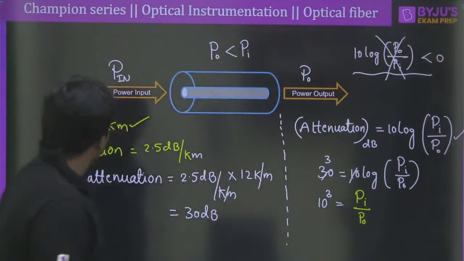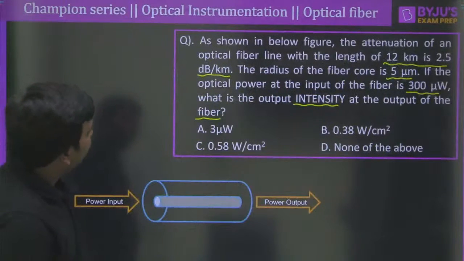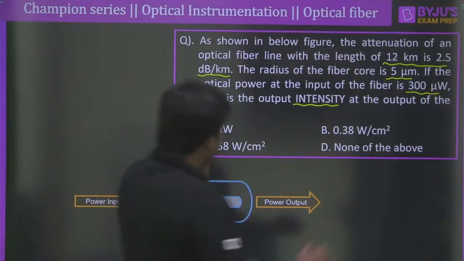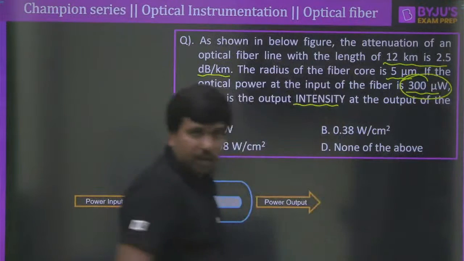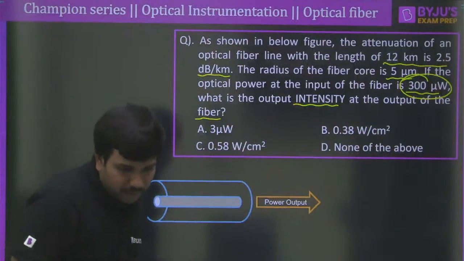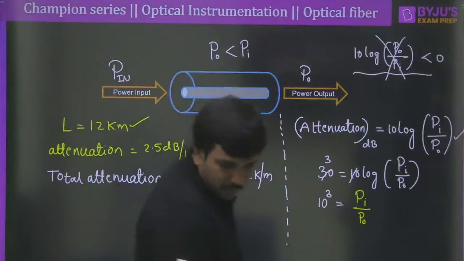So look at it logically: what was the input power? The input power is given to you. Yes, the input power is 300 microwatt. It's given. Correct. The output power is 0.3 microwatt.